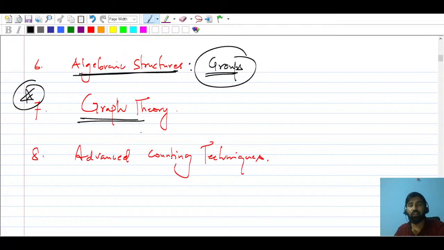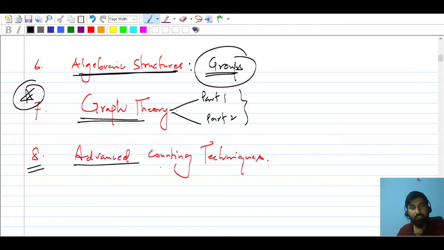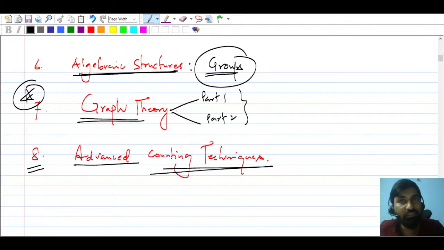We'll study graph theory in part 1 and part 2, so that we can better consume the content. And then at the end, we will talk about advanced counting techniques.